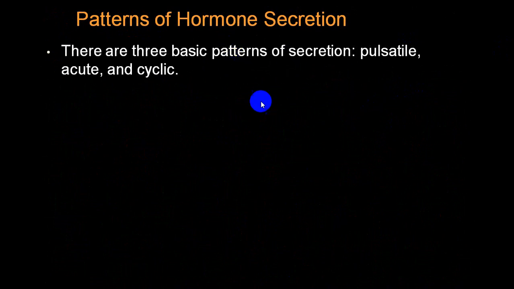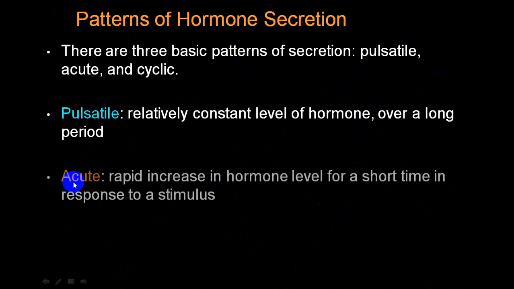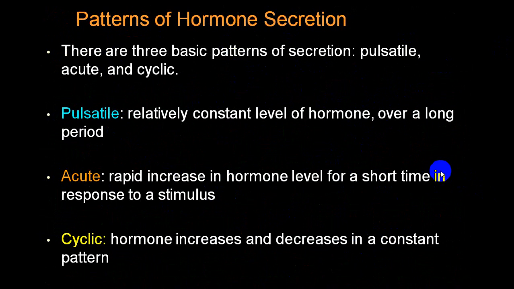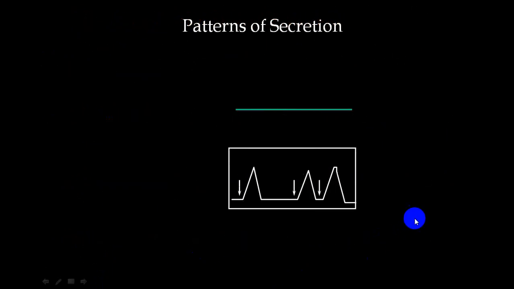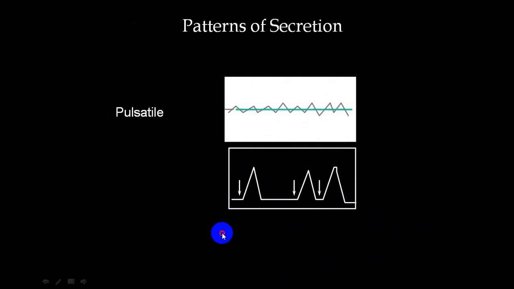There are three basic patterns of hormone secretion. One, pulsatile secretion. Second, acute secretion, a rapid increase in hormone level for a short period of time. And third, a cyclical response. These are the examples. This is pulsatile: secretion, plateau. Again secretion, plateau. Secretion, plateau. This is pulsatile secretion.